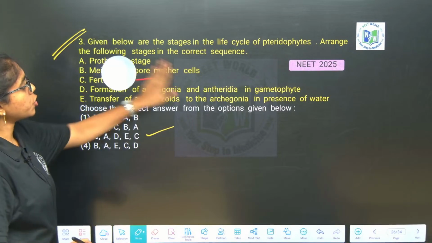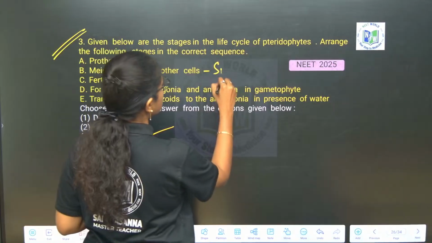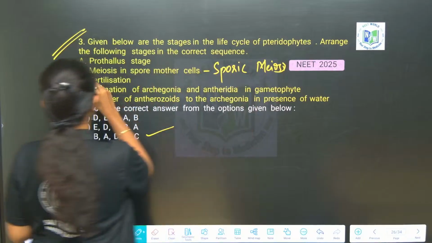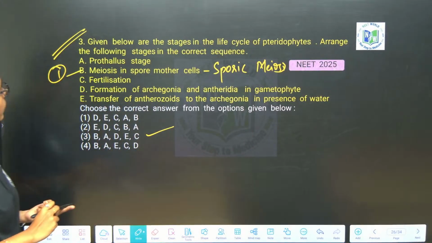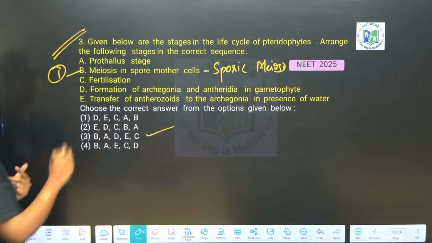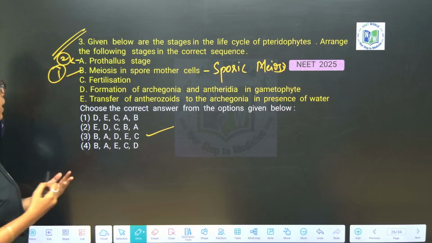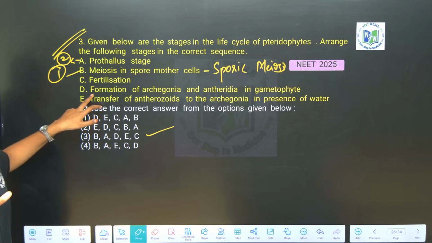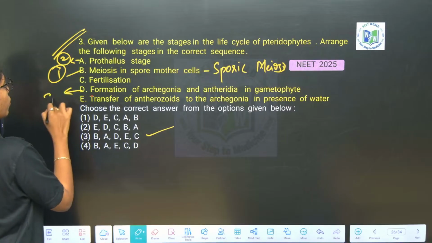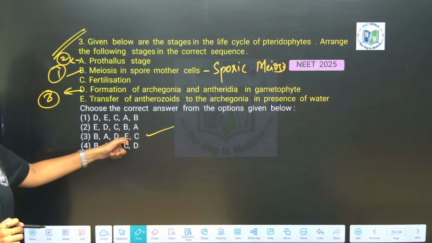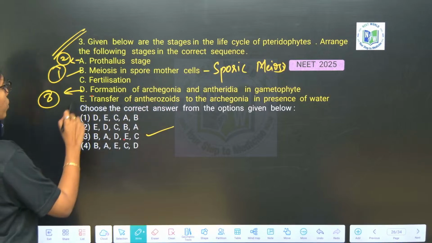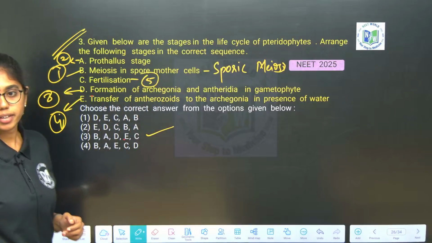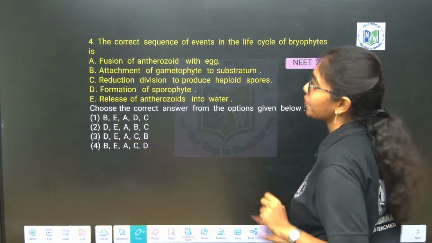B. Meiosis in spore mother cell, that is sporic meiosis. This is the first event that is happening. Okay. Second is what? Prothallus formation after spores landing. Prothallus. 2 is right. And then third is what? Formation of archegonia and antheridia. Okay, prothallus will mature to archegonia and antheridia. Good. And then the transfer of antherozoids to archegonia, 4th event, and after that fertilization will happen. Good. Satisfied. Fine. This question.